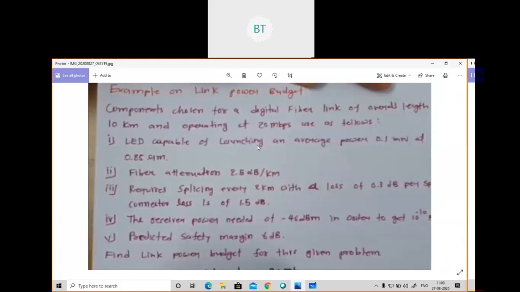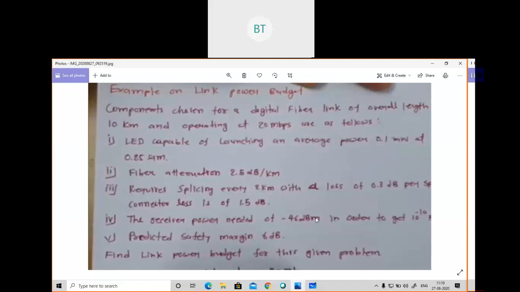After that, the LED is capable of launching at an average power of 0.1 milliwatt. So the power source PS is given as 0.1 milliwatt. I have converted that into watt, and after that I converted this into dB, so I got minus 40 dB. After that, lambda is given as 2.5 dB per kilometer, and small L length is given as 2 kilometer. Splicer loss is given as 0.3 dB, connector loss is given as 1.5 dB, and power received is minus 46 dBm. So I had converted this into dB.